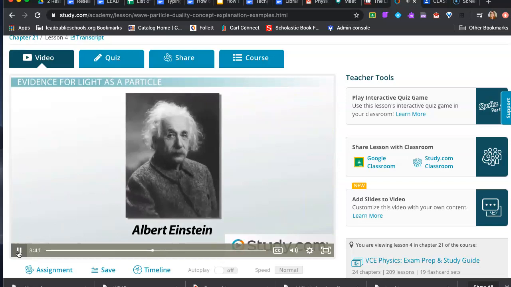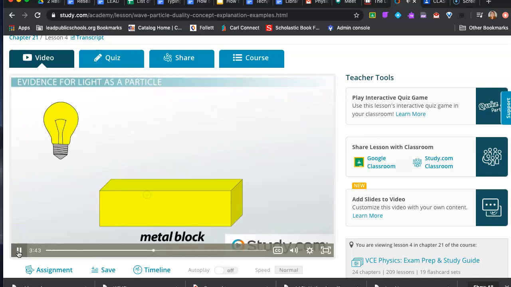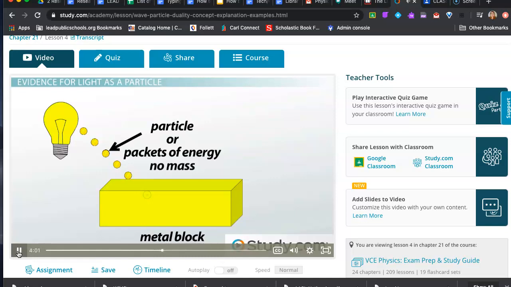In 1905, he suggested that we should sometimes think of light as a particle instead of a wave. He said that if we imagine light to exist in little packets of energy, then all of our observations make a lot more sense. Think of that beam of light as though it were a stream of tiny energy packets. Each packet has a mass of 0, so it doesn't weigh anything.